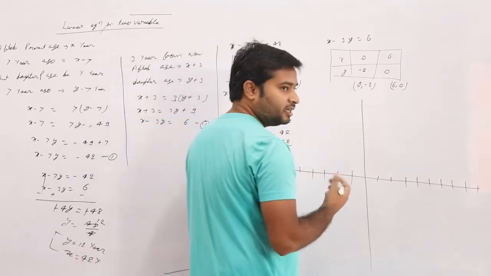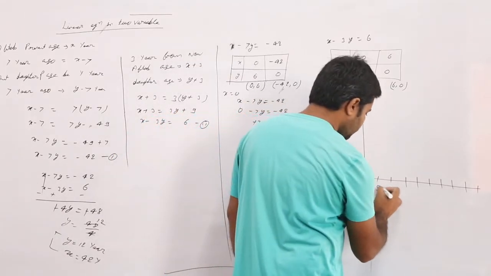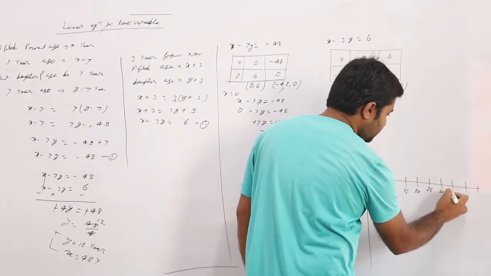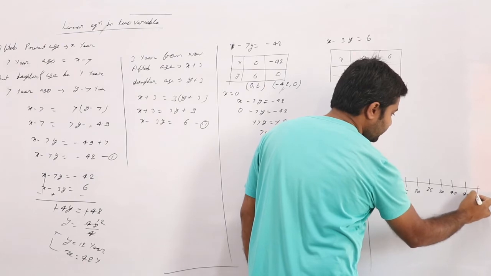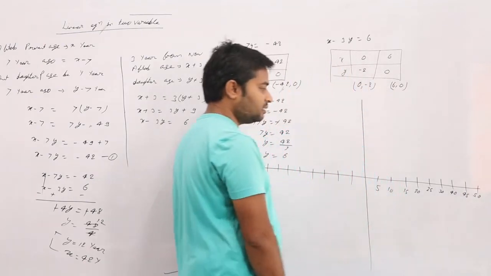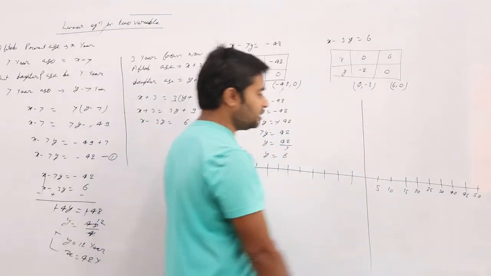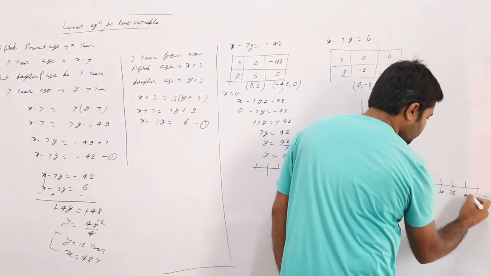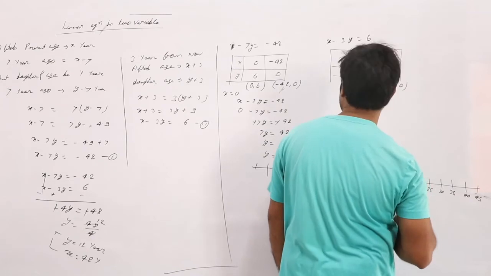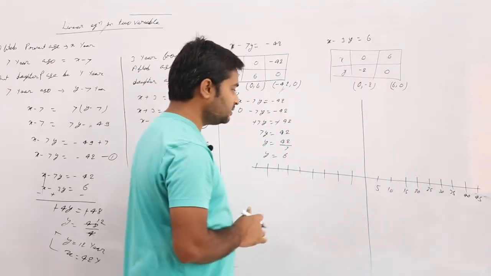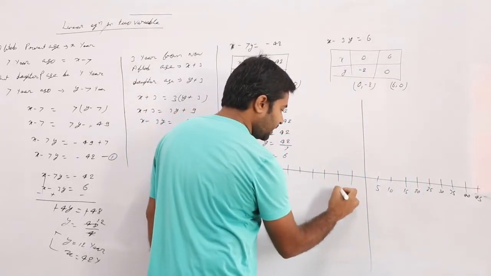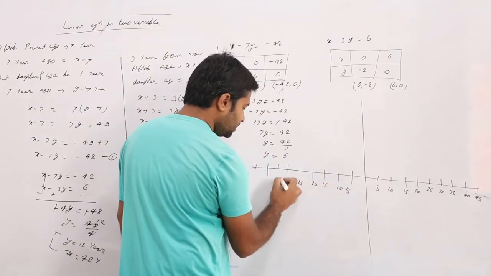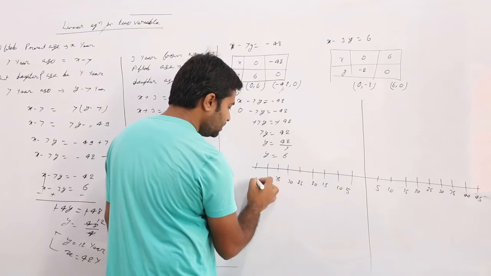What am I taking? I am taking an interval of 5. So 5, 10, 15, 20, 25, 30, 40, 45, 50. Something is wrong, right? I have not written 35. So 35, 40, 45. Correct? Here 5, 10, 15, 20, 25, 30, 35, 40, 45.